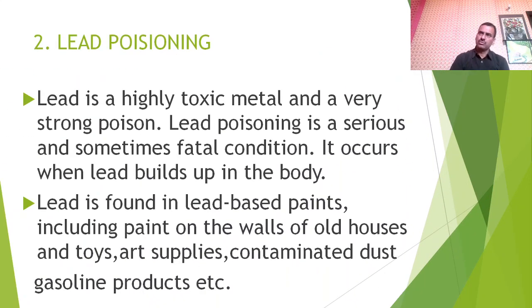This was all about pneumoconiosis. The second important occupational disease is lead poisoning. Lead is a very heavy, highly toxic metal and is a very strong poison. Lead poisoning is a serious and sometimes fatal condition. It occurs when lead builds up in the body. Lead is found in lead-based paints, including paint on the walls of old houses, on toys, art supplies, contaminated dust, and gasoline products.